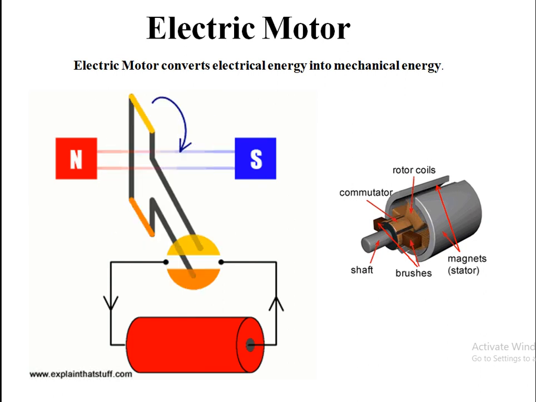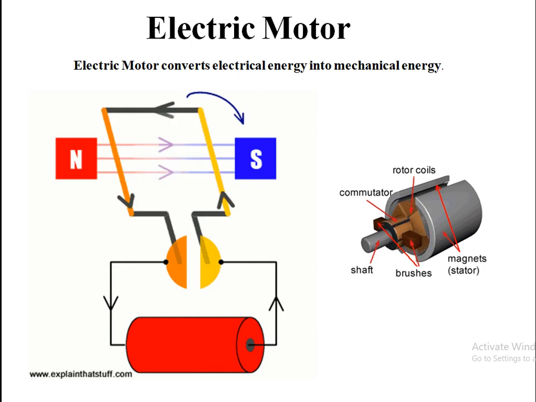Now an electric motor can be defined as a device which converts electrical energy into mechanical energy. You already know about mechanical energy. So wherever there is involvement of motion, that is concerned with mechanical energy. Mechanical energy has two types: kinetic as well as potential energy. So here, mechanical energy conversion, what does it mean? When electrical energy is applied, it gets converted into mechanical energy. That means electrical energy sets something into motion, and the device is called a motor.